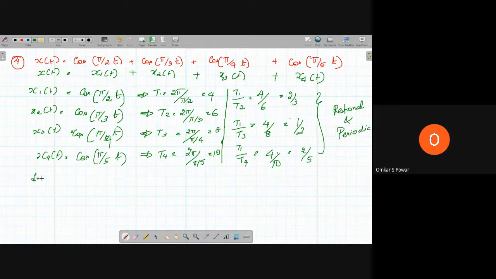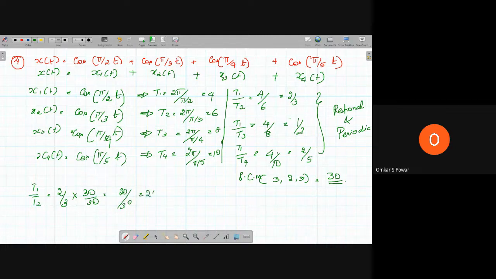Now we have to find the period. What I told, the LCM of the denominators, which are 3, 2, 5. What is the LCM of 3, 2, 5? Which is 30. Now, after taking the LCM of the denominators, in order to find the period, what we have to do? We have t1 by t2, which is equal to 2 by 3 into 30 by 30, which is equal to 20 by 30.